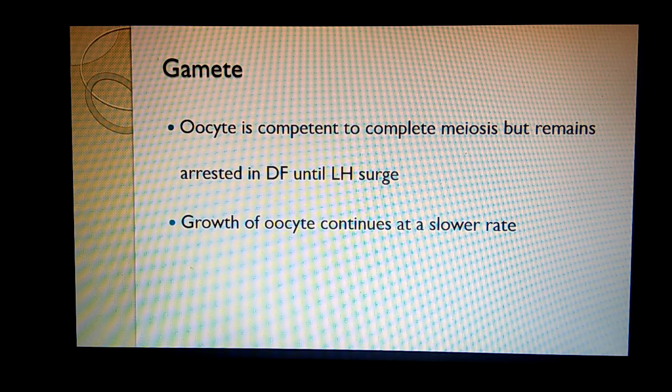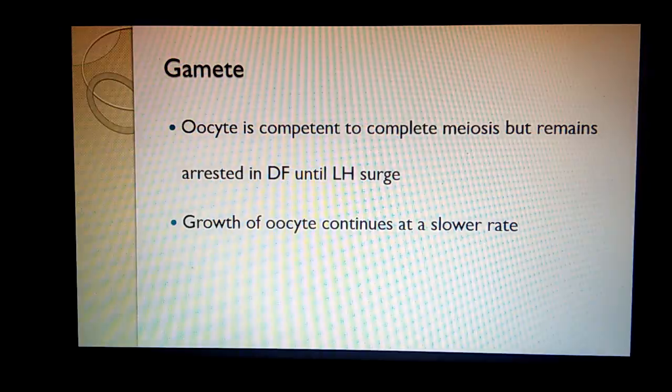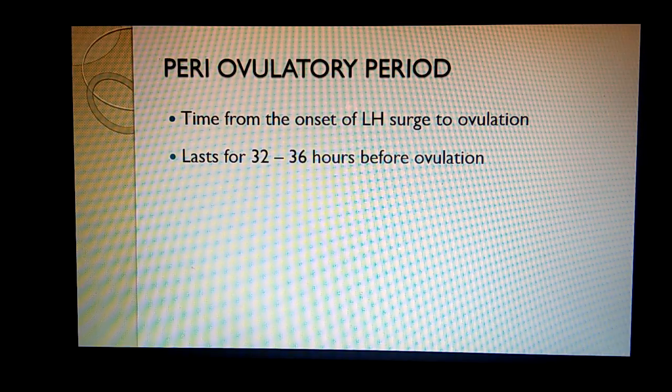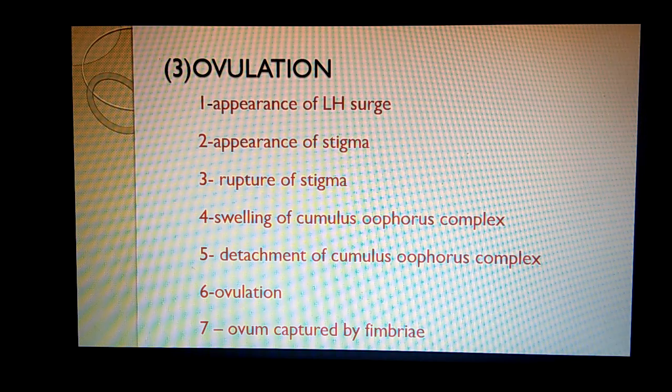We all know that ovulation occurs at mid-cycle. That is, if the cycle is of 28 days, the ovulation occurs on the 14th day. One to two days prior to ovulation is the peri-ovulatory period. So the LH surge occurs in the peri-ovulatory period and is one of the most important phenomena which leads to ovulation. So the peri-ovulatory period is the time from the onset of the LH surge to ovulation and lasts for 32 to 36 hours before ovulation. So if we come to ovulation, it itself comprises 7 steps.